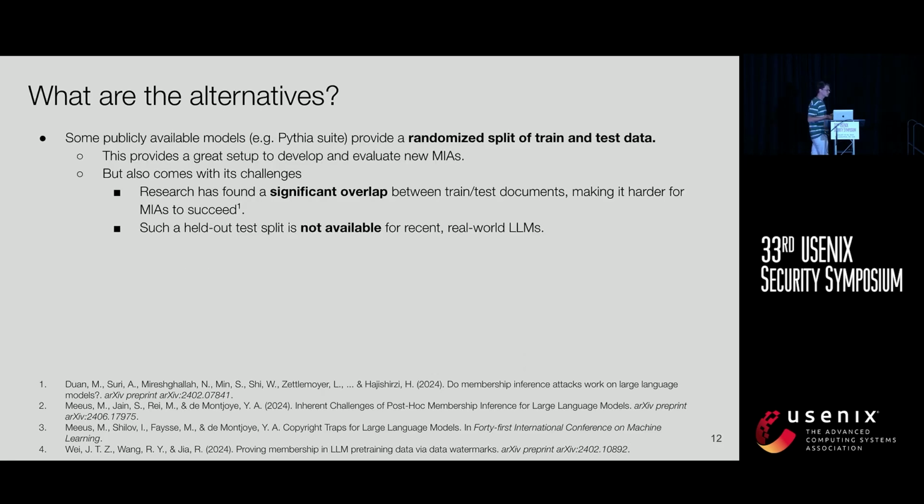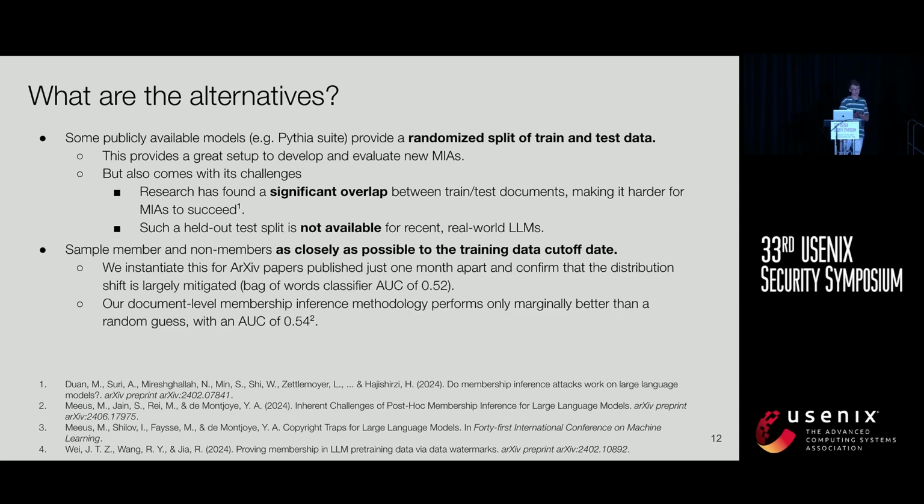So what are the alternatives to develop MIAs on LLMs? There's a range of models out there that provide a randomized split of train and test data that they have used for evaluation. I think this provides a great setup to develop and evaluate MIAs, but it also comes with challenges. First, researchers found there's a significant overlap between members and non-members there, which makes it harder for MIAs to succeed. And secondly, such a randomized split is typically not available for most LLMs.